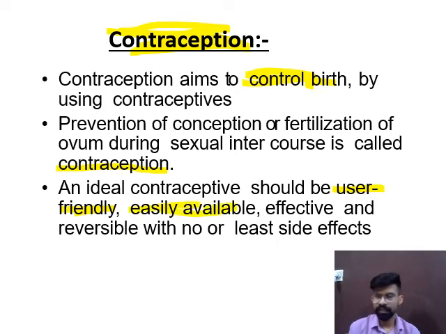Third one, it is effective. And fourth one, it should be reversible. The device should have reversible effect also, and it should have least side effect on the individual's health. So all these characteristics should be followed by an ideal contraceptive.